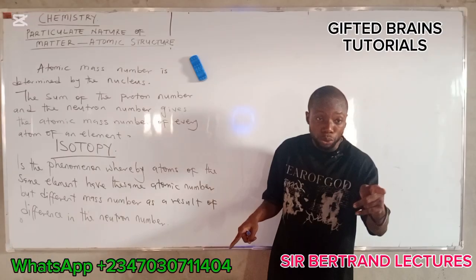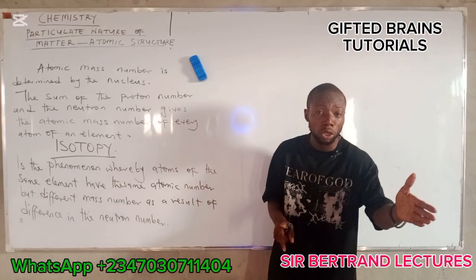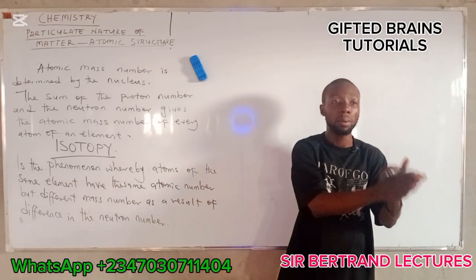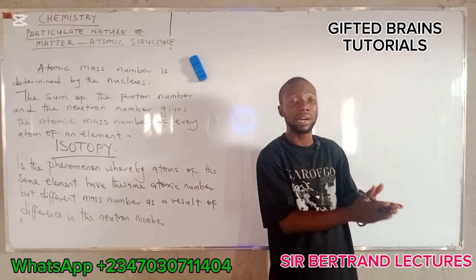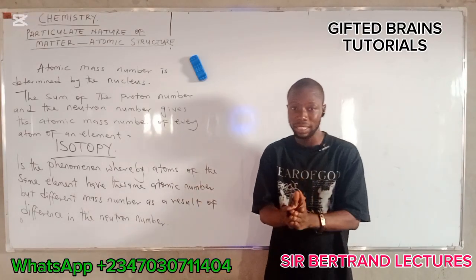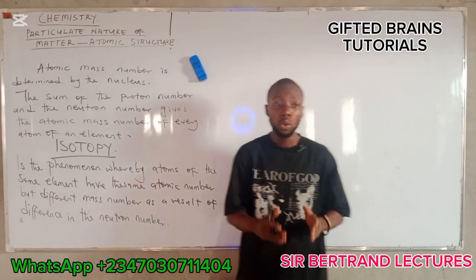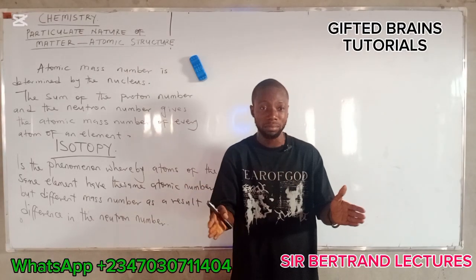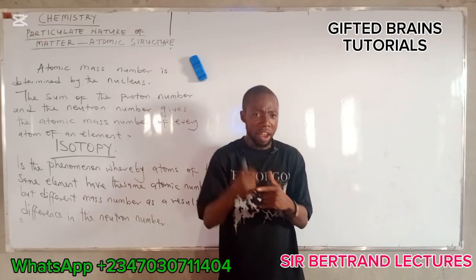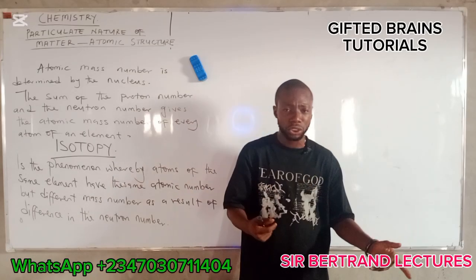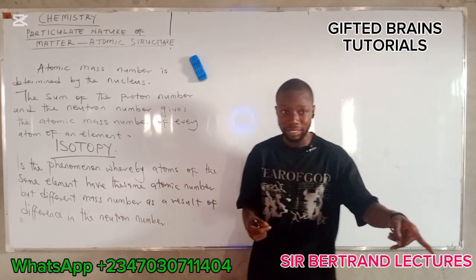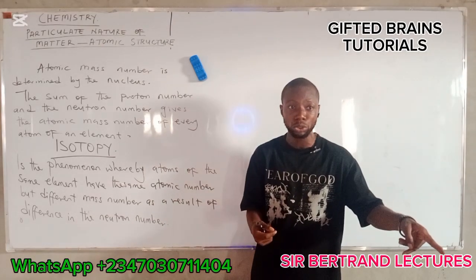Remember, I told you, when you add the proton number and the neutron number, it will give you the atomic mass number, which we define here as the mass number of an atom. Do you understand? So in a situation where the mass number of two atoms of the same element are not the same, what could be the cause? If the atomic number cannot be changed, likewise, the proton number is the same thing as the atomic number, so it cannot be changed also.